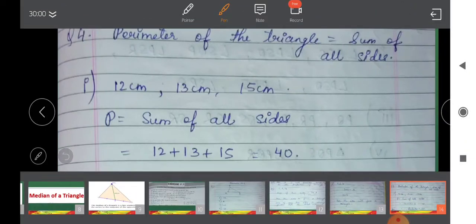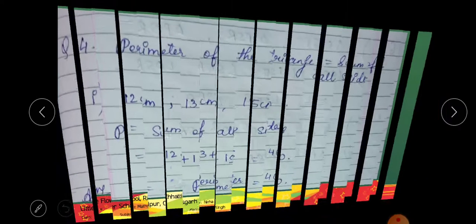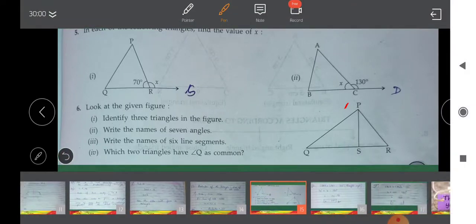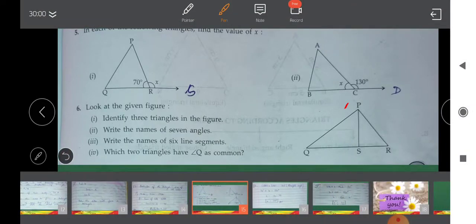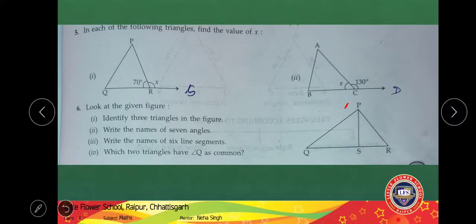So the answer is 40 centimeter, right? Similarly you can solve all the questions. You just need to find the perimeter. You are going to add all the sides and you can find the perimeter.